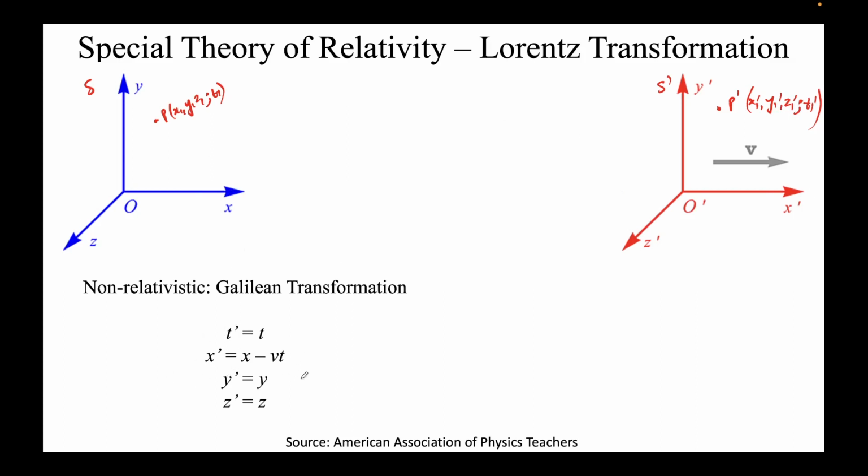However, x will translate. We have literally seen this when we change frames of reference, like the relative motion that we talk about in 10th class or 12th class. So this is exactly that. The coordinate here will be nothing but x minus vt. Why x minus vt? Because this frame is moving a distance vt for any given time t. And y and z will remain constant, because motion is only in the x direction. This is, I repeat, the non-relativistic regime.